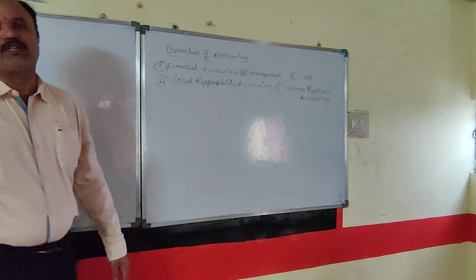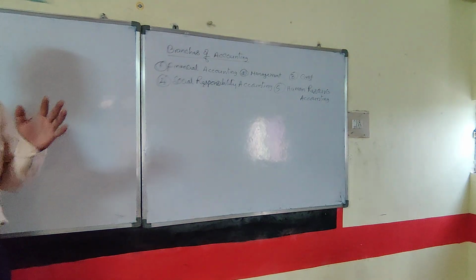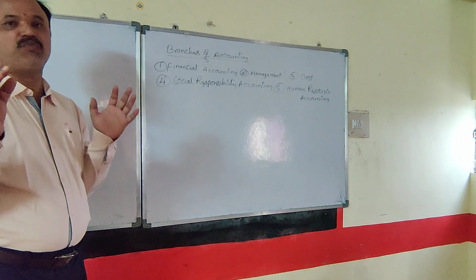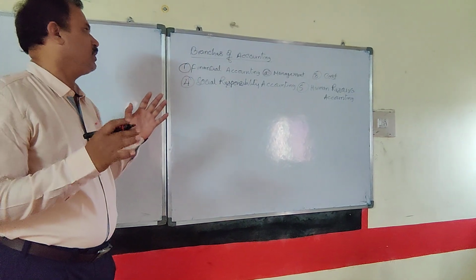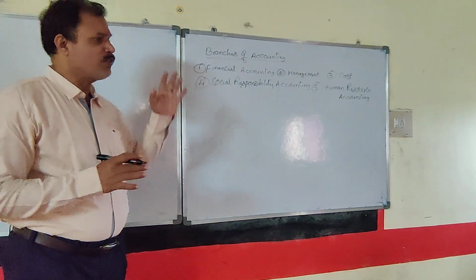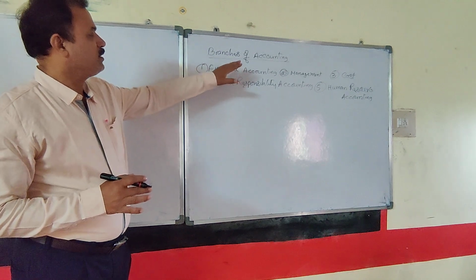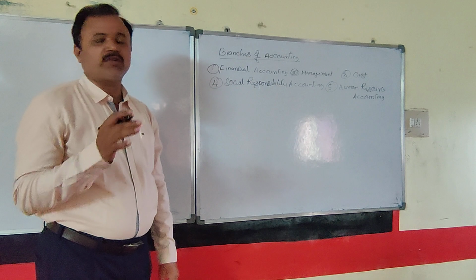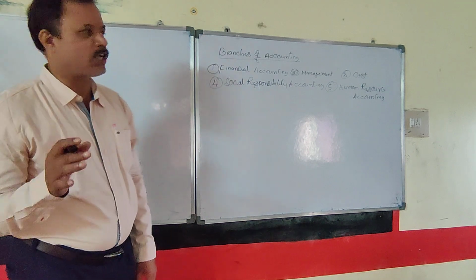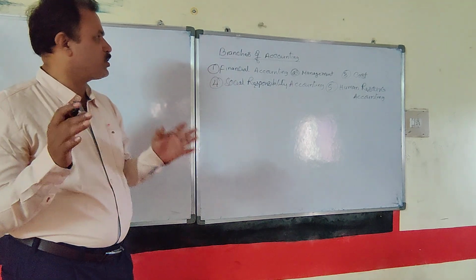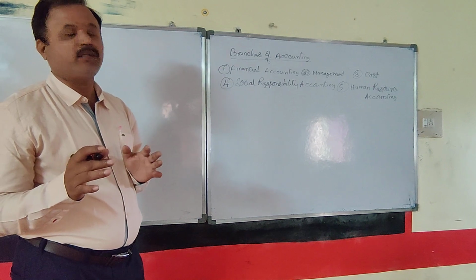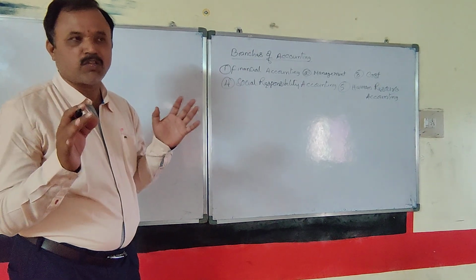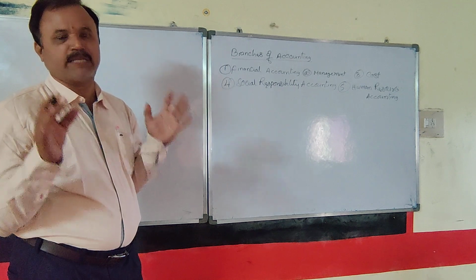So these are also called the subfields of accounting. Financial accounting is the first branch, second is management accounting, third is cost accounting, next social responsibility accounting, and human resource accounting. These are all the various fields of accounting.